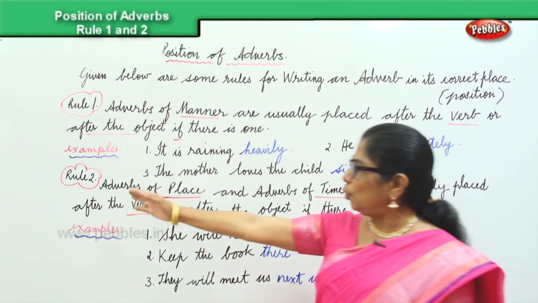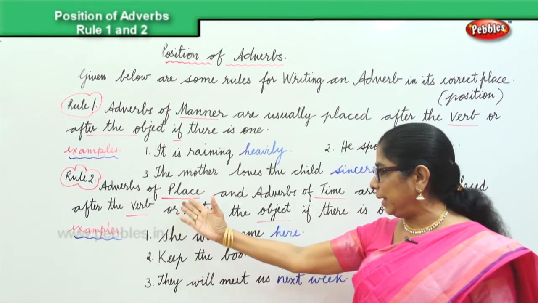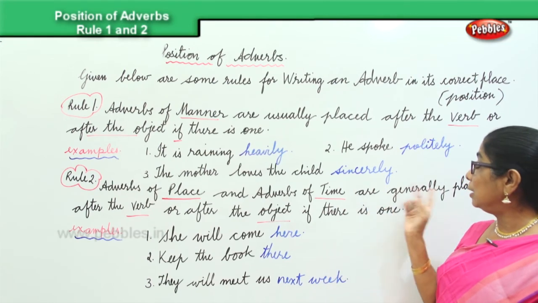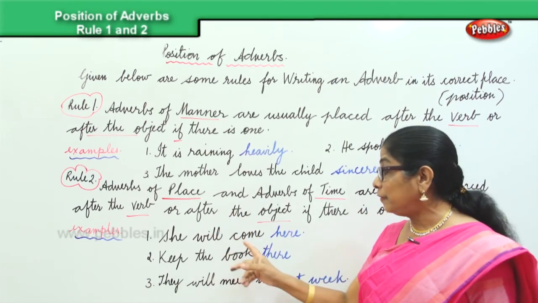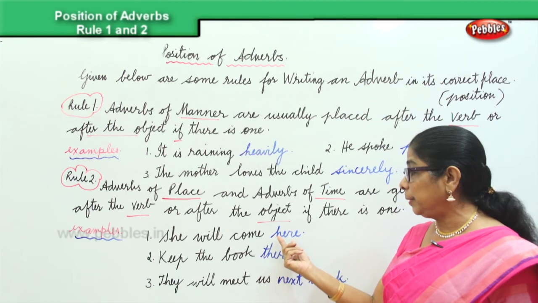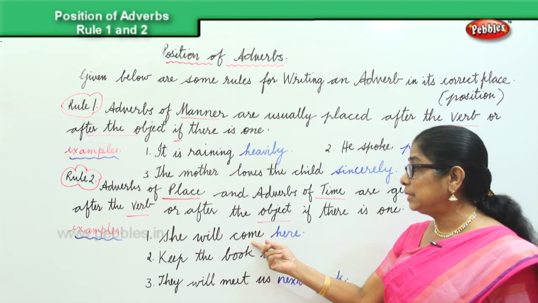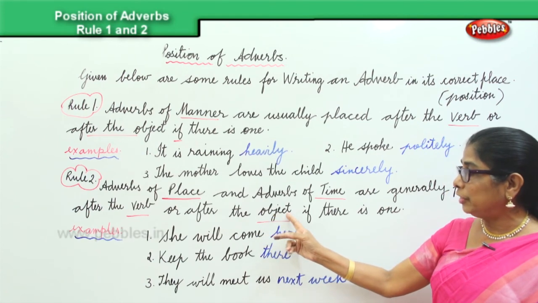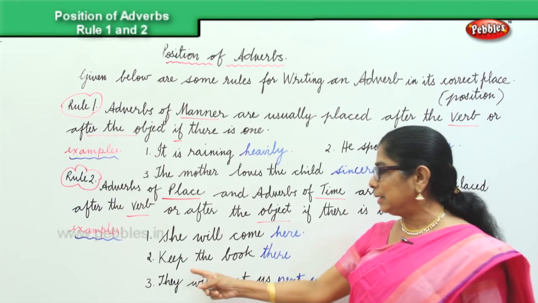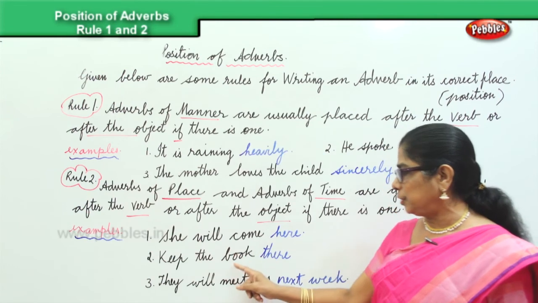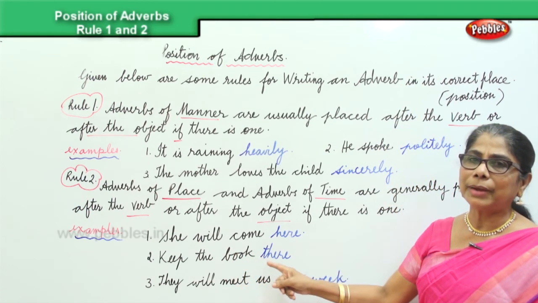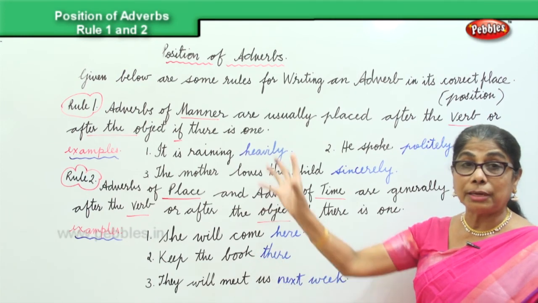In the second rule, adverbs of place and adverbs of time are generally placed after the verb. The verb comes before the adverb or after the object. In the second sentence, keep the book there, the adverb comes after the object book.